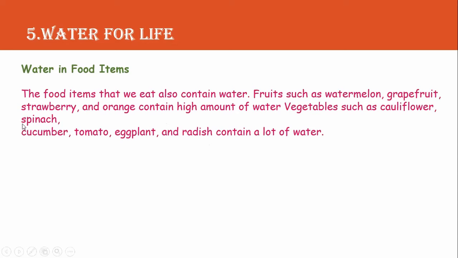Vegetables such as cauliflower, spinach, cucumber, tomato, eggplant, and radish contain a lot of water. So along with fruits, vegetables such as cauliflower, cucumber, spinach, eggplant, all these also have a lot of water content in them. So that is why we are advised that we should take a lot of fruits and we should eat lots of vegetables because they have a high amount of water and water is very essential in our daily life.